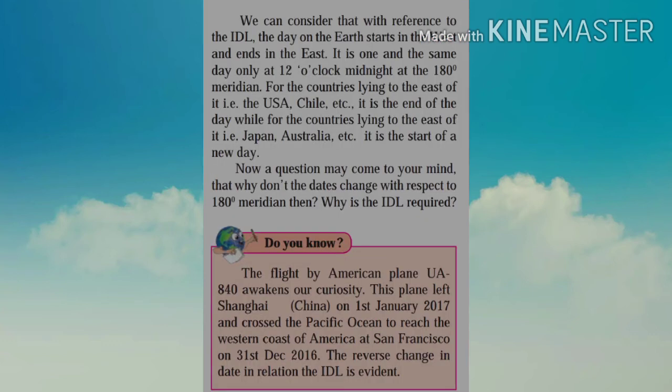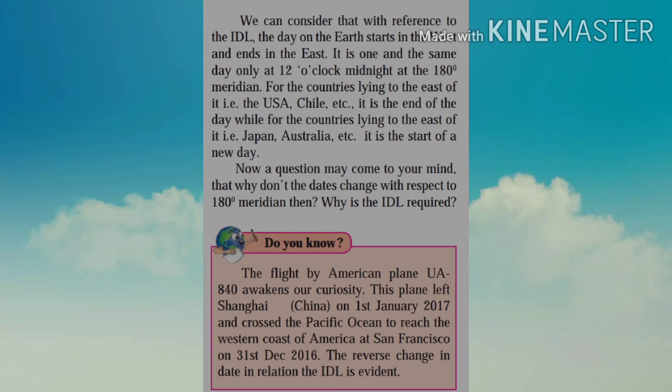So friends, we can consider that with reference to the IDL, the day on the earth starts in the west and ends in the east. It is one and the same day only at 12 o'clock midnight at the 180 meridian. For the countries which lie to the east of it, that is the USA, Chile or the Latin American countries, it is the end of the day, while for the countries lying to the west of it, that is Japan or Australia, it is the start of a new day.